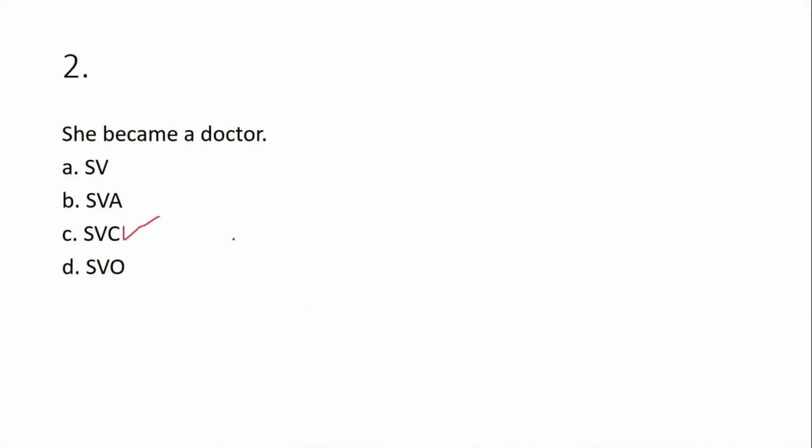So let's proceed to the next question. This question says, he opened the door. He is the subject. Then opened, that's the verb. Then the door will be the object. Why is it the object? Because it is the door that receives the action that was taken.